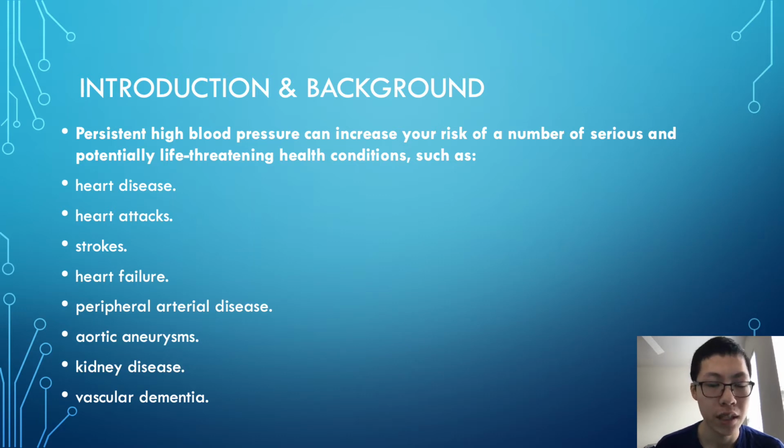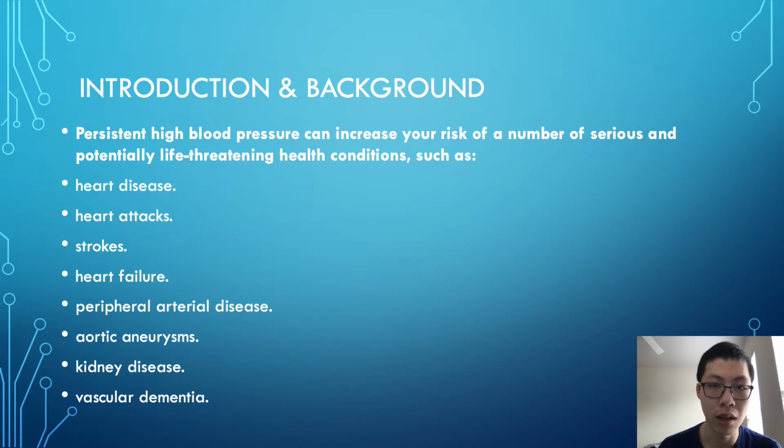For some introduction and background of this study, we all know that persistent high blood pressure can increase your risk of a number of serious, potentially life-threatening health conditions such as heart disease, heart attacks, strokes, heart failure, arterial disease, kidney disease, and vascular disease.